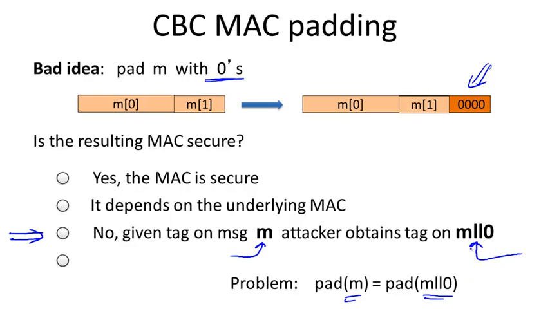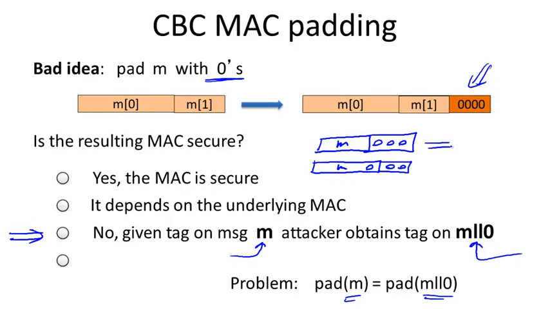And it's easy to see why that's the case. Basically, to be absolutely clear, here we have our message M, which after padding becomes M000. Say we had to add 3 zeros to it. And here we have the message M0, M that ends with 0, and after padding, we basically now only have to add 2 zeros to it. And lo and behold, they become the same pad, so that they're going to have exactly the same tag, which allows the adversary to mount the existential forgery attack. So this is not a good idea.